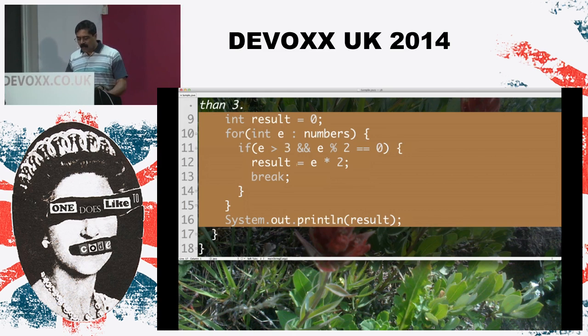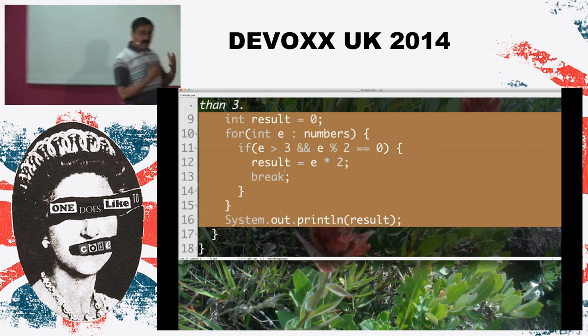Now, I didn't have the volume up on my computer, but if I turned up the volume, you would actually hear the variable result say, ouch, ouch, ouch, on line number 12. You're continuously mutating that variable, right? So that is an example of an imperative style of code.